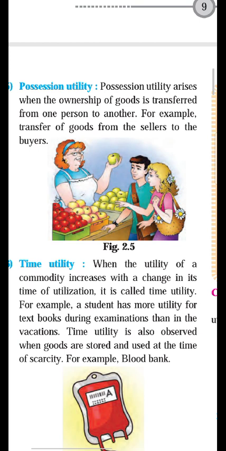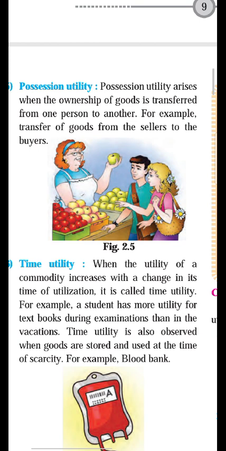Okay, you can see in your picture a fruits vendor selling the fruits to the children. So when the fruits are there in her shop, it does not have an utility. But if the fruit vendor sells fruits to the consumer or the buyer, it has greater utility.